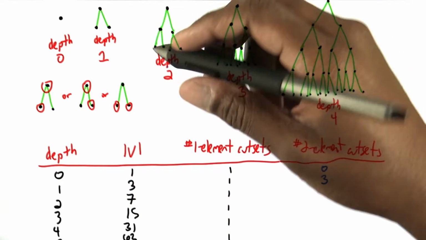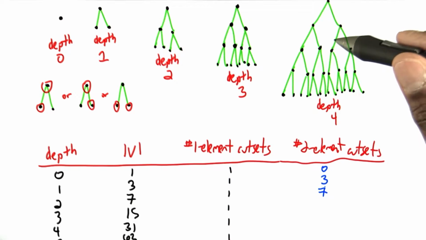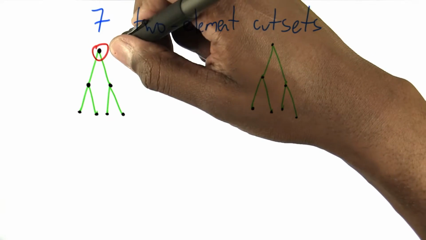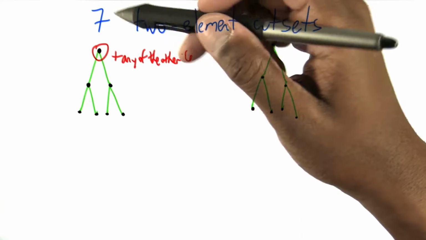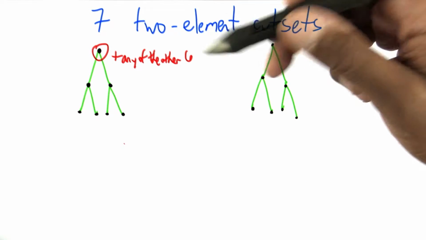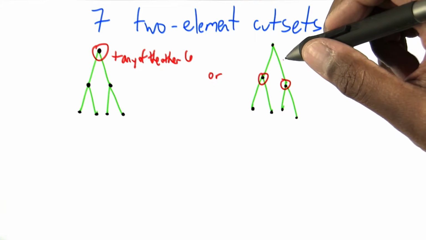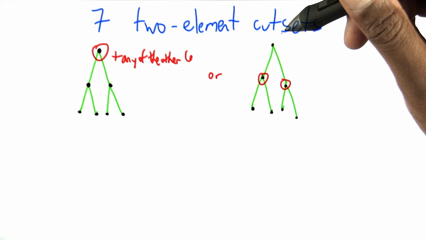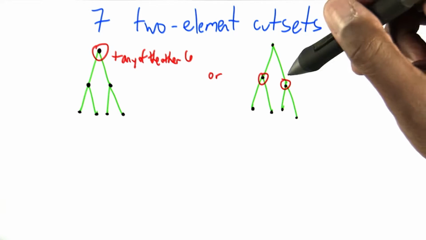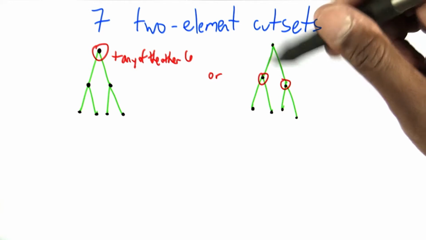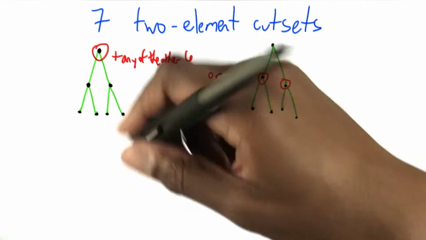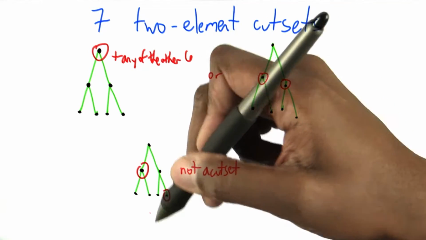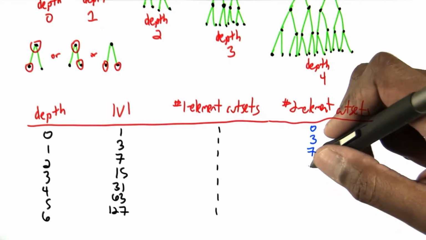In this tree, it turns out there will be 7 cut sets with 2 elements. Let's see what they are. I could remove the leader plus any of the other 6 elements. Once I've removed the leader, there's no way water can pass through. Or I could remove these 2 nodes. And once I've done that, there's no way water can pass through. If I don't remove the leader, and I don't remove both of these guys, then there will always be some channel that water can pass through. For example, if I remove those 2, it's clearly not a cut set because water can pass through here, out of that leaf. And now we have a quiz.